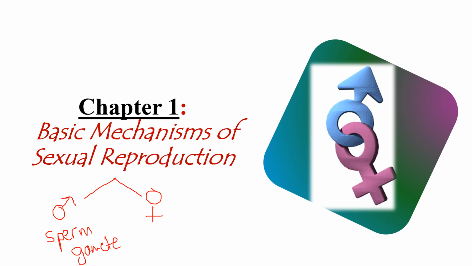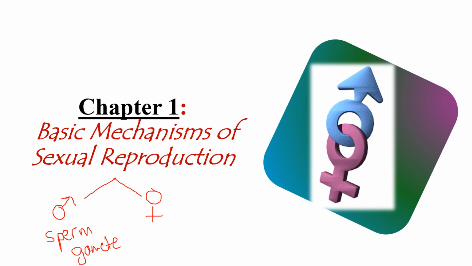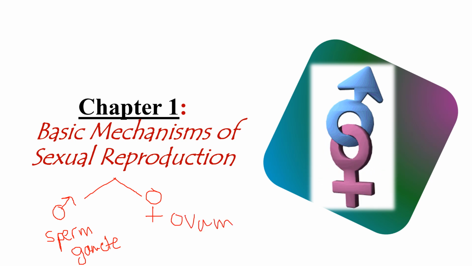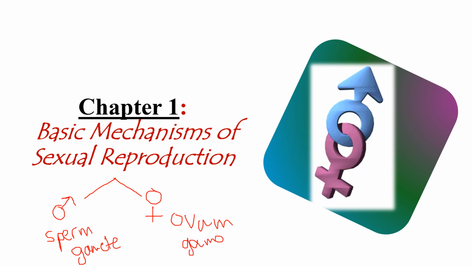On the other side, females also have reproductive organs. These reproductive organs produce a reproductive cell, a microscopic cell. It's called an ovum. We will later call it an oocyte, but let's just recall what you have learned in grade 7. So, the ovum is the female reproductive cell, or the female gamete.